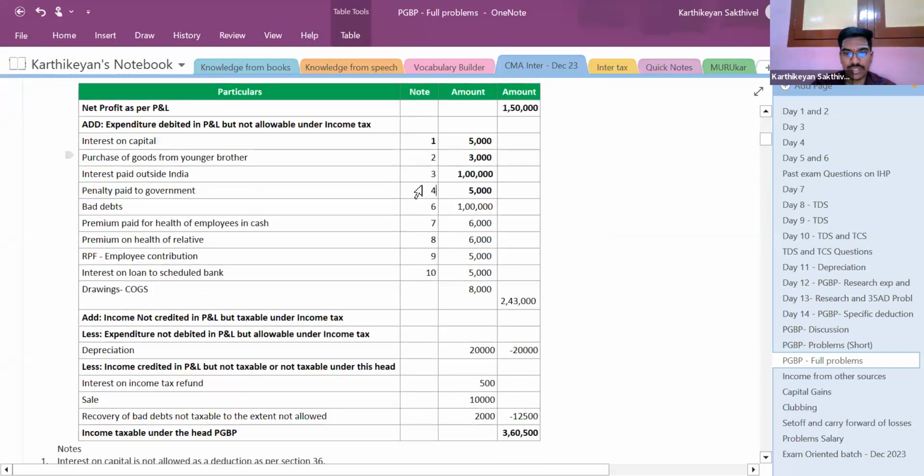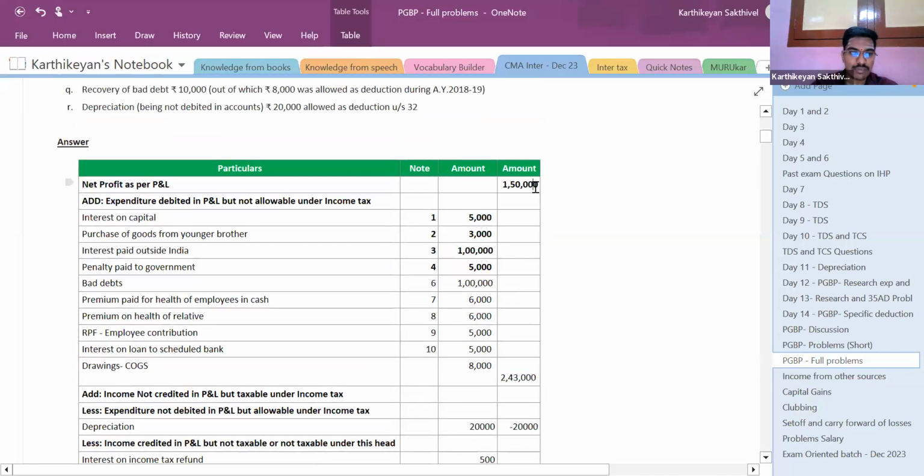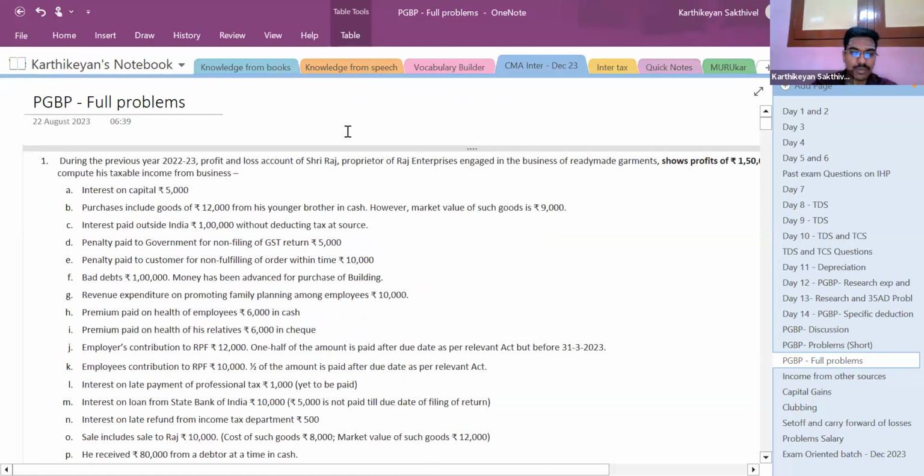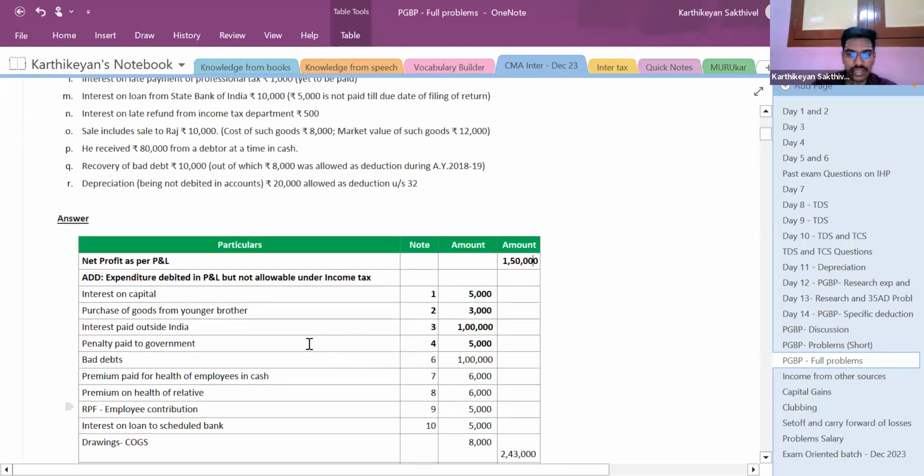So basically what I'm just trying to do is I just want you to solve the problem this way. Read the question, post the adjustment. You cannot write net profit as per P&L first, finish all the additions, and then put all the less items afterwards. That is how we will do the final accounts. Doing it the same way is very very easy, right?